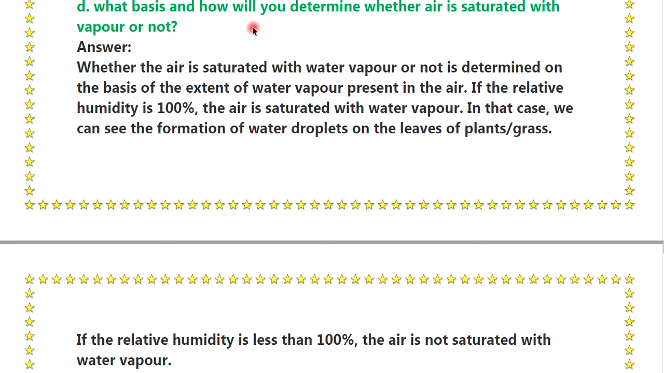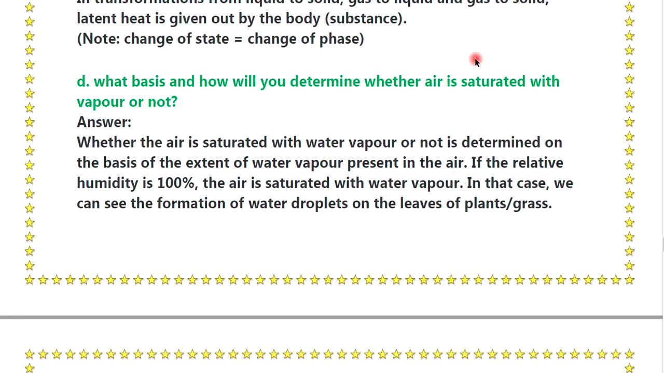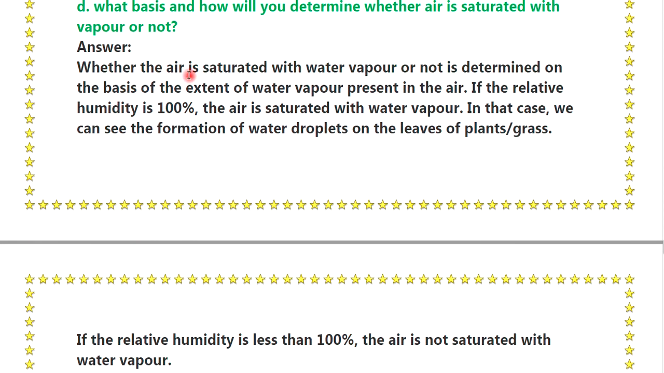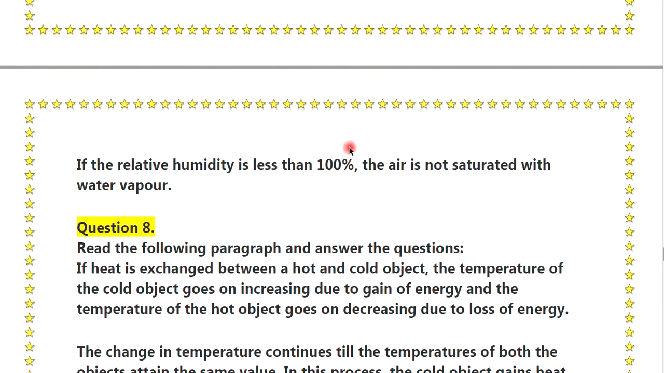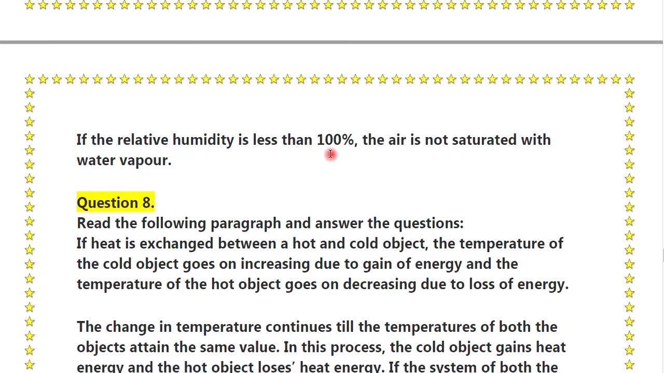See the question number D. On what basis and how will you determine whether air is saturated with vapor or not? Answer. Whether the air is saturated with water vapor or not is determined on the basis of the extent of water vapor present in the air. If the relative humidity is 100%, the air is saturated with water vapor. In that case, we can see the formation of water droplets on leaves and grass. If the relative humidity is less than 100%, the air is not saturated with water vapor.